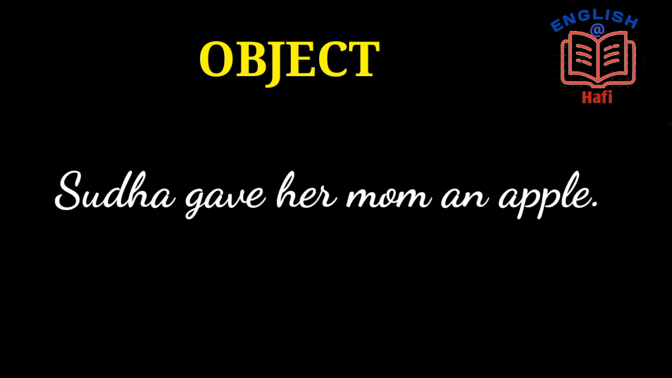Sudha gave her mom an apple. Sudha is the subject, doer of the action, gave is the verb, action done by the subject. Her mom and apple both are objects. So one is indirect object, the other one is direct object. An apple is direct object because it answers the question what. Her mom is indirect object because it answers the question to whom.